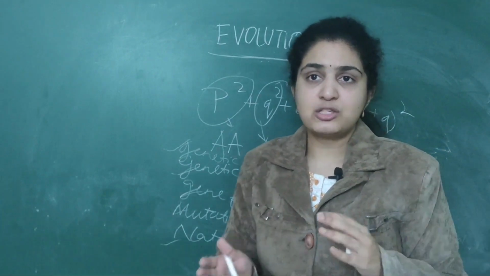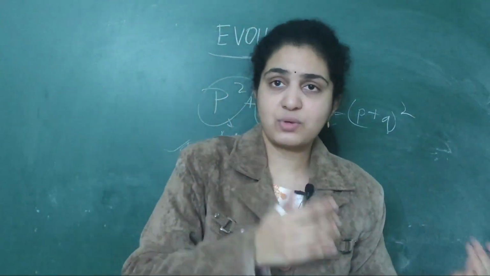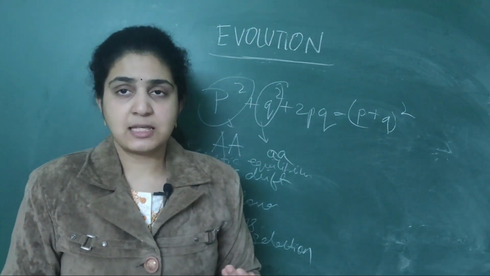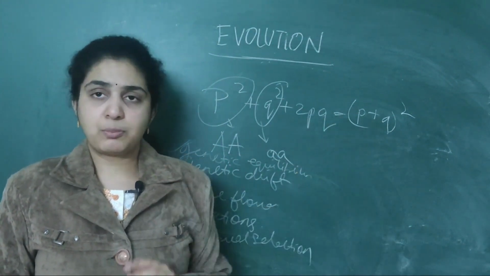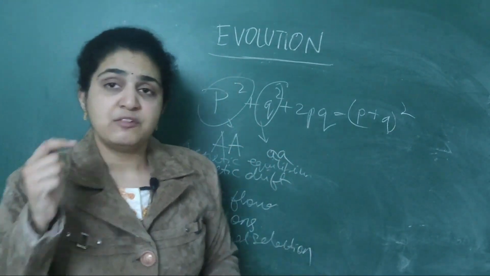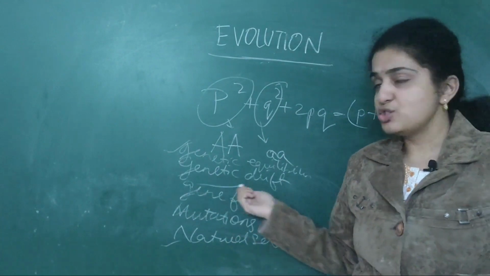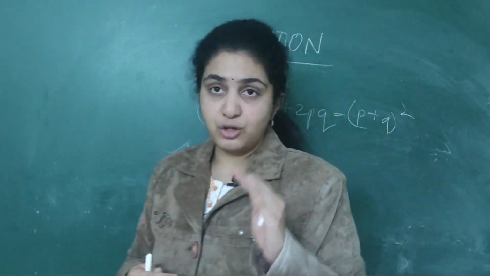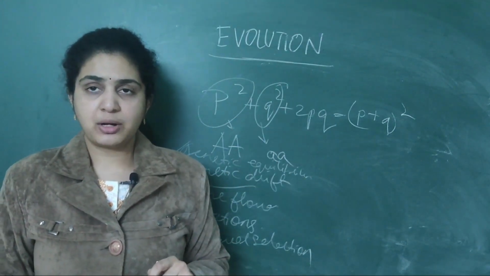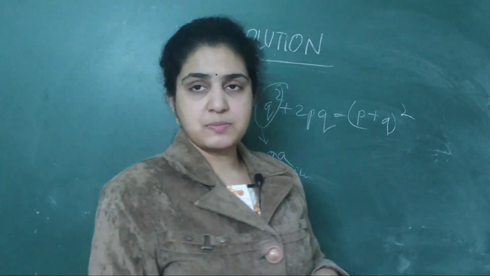And if you are moving from one place to another, it is called migration. So you will be counted under the older population, as well as the new population you are shifting to; there also you will be considered basically. From one population to another population you are moving, and you are again considered there. That is migration. If you are moving from one place to another by chance, then it is called genetic drift. Drift means change from one place to another. The third important thing that you should remember is the founder effect. What is founder effect? Numerous times it is asked.